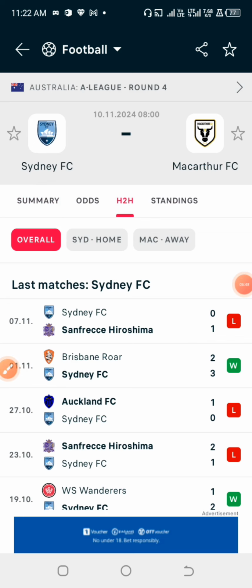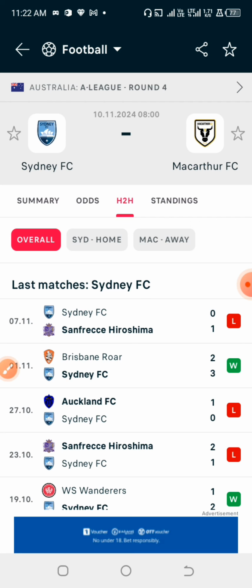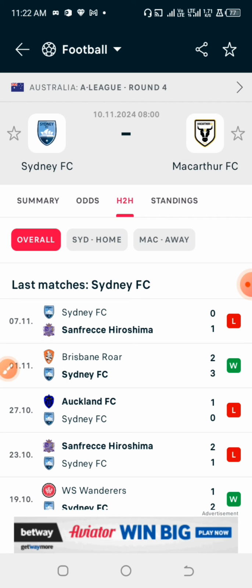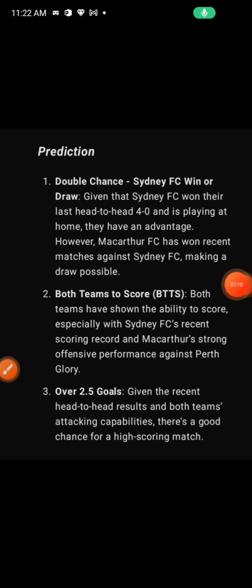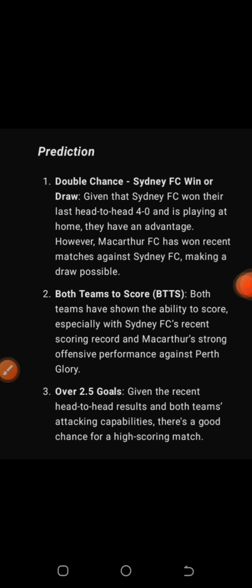But when I provided my AI app with the form and stats of these particular teams, it brought out some predictions which validate that this game should actually end as over 2.5 goals. It says in this game we should be expecting both teams to score and also over 2.5 goals. Given the recent head-to-head results and both teams' attacking capabilities, there is a good chance for a high scoring match in this game.